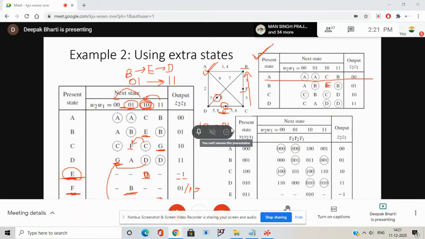Now let's check the output. The C output is, say, 1, 0. And the D output is what? 1, 1. So what will be the output? 1 dash.